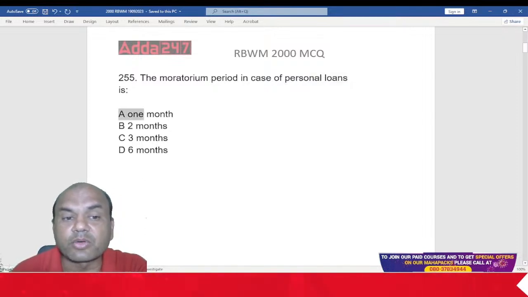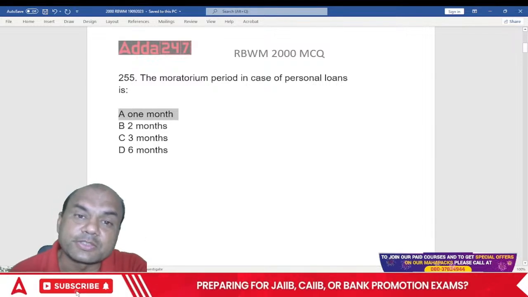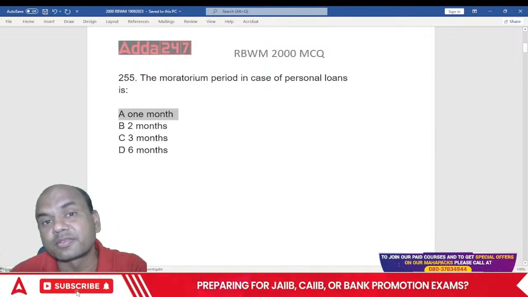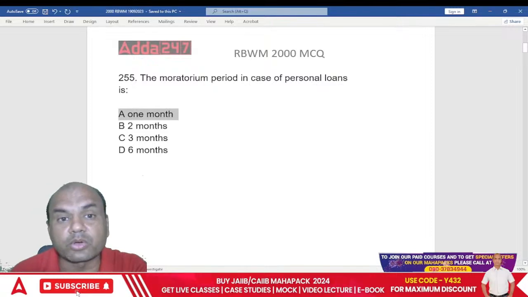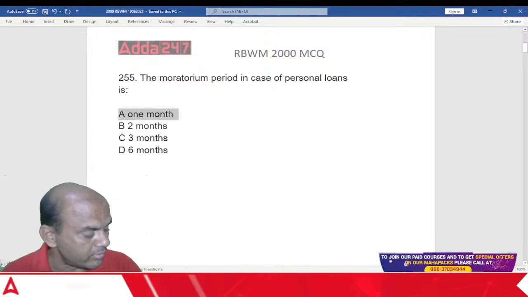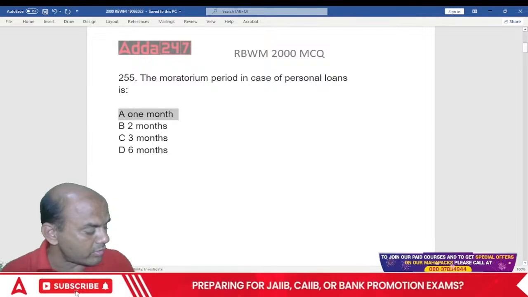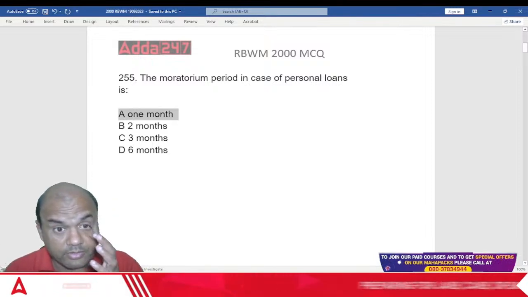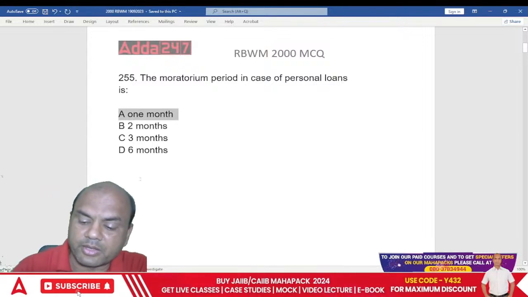You're saying 1 month moratorium period. Why? Because after the disbursement, it takes 1 month for the borrower to pay the EMI, isn't it? So that's why personal loans will have one month moratorium period. Okay, got it?